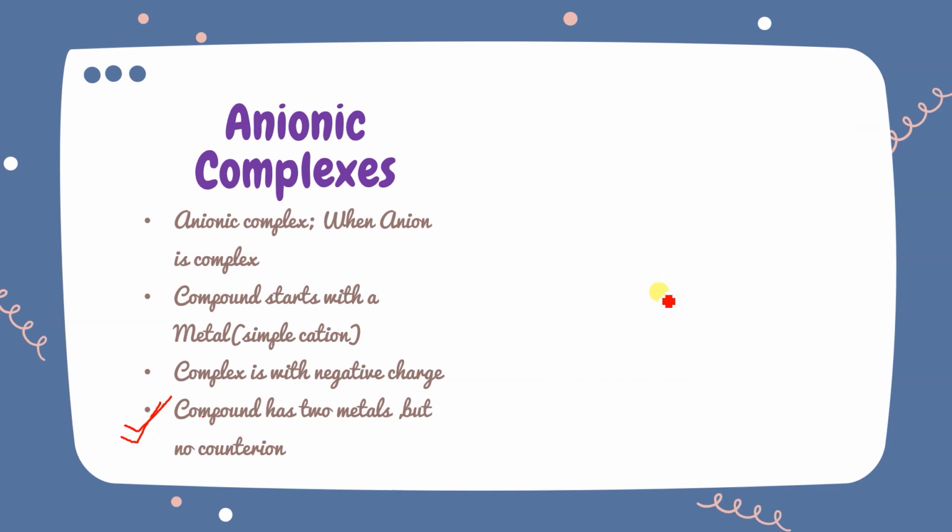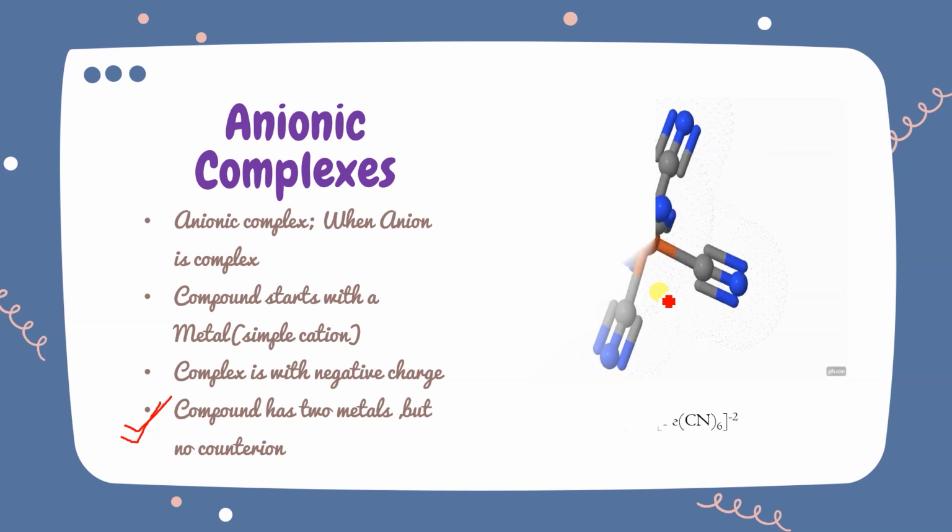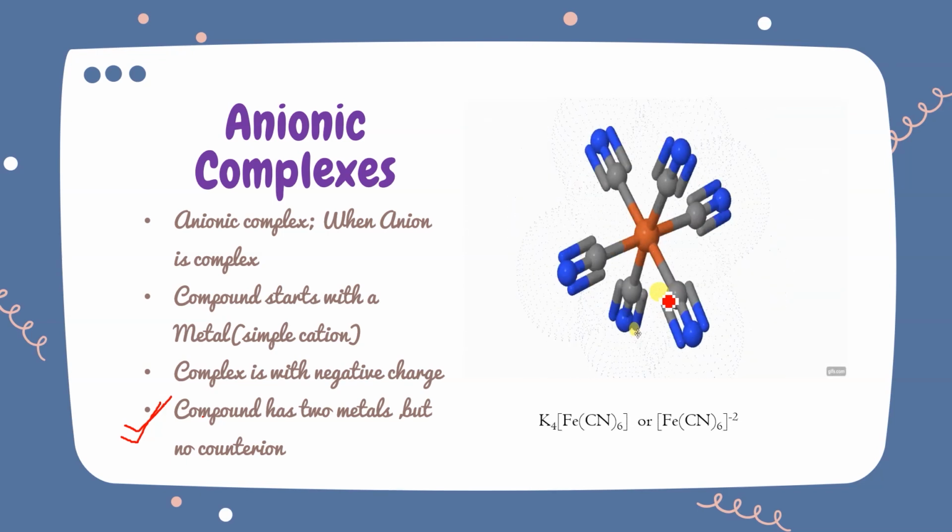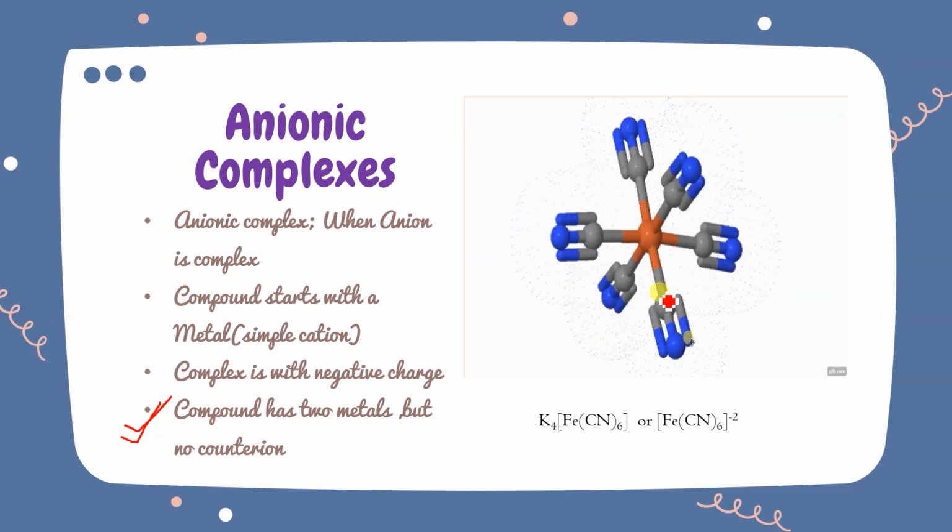You can see that this is C and this blue one is nitrogen, with a triple bond over here. So this is Fe in the center, and it is attached with the 6 CN, 1, 2, 3, 4, 5, 6, and this gray one is C and this blue one is nitrogen with a triple bond.